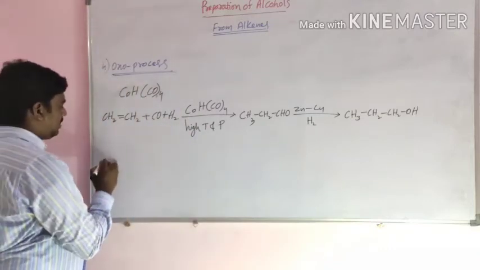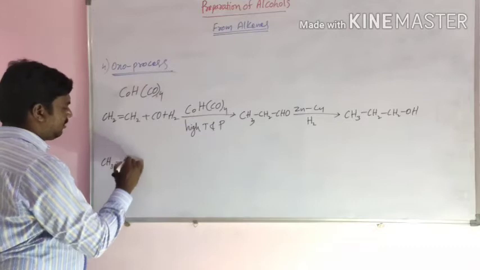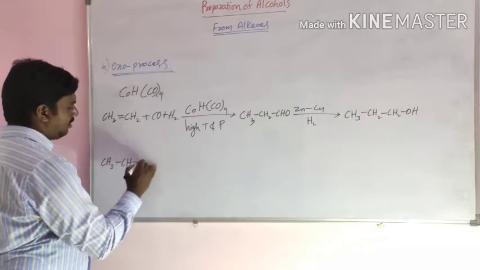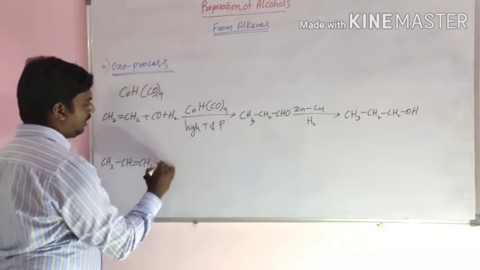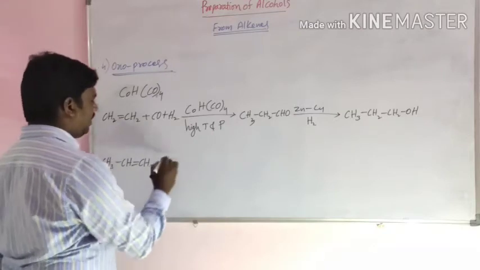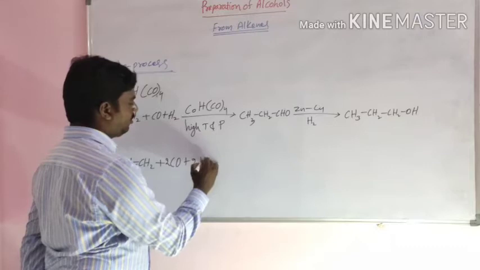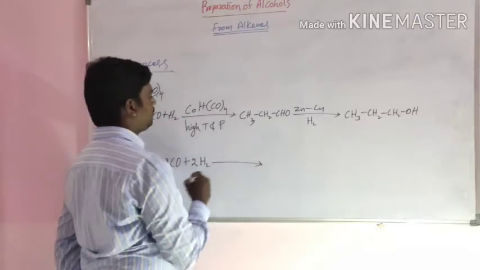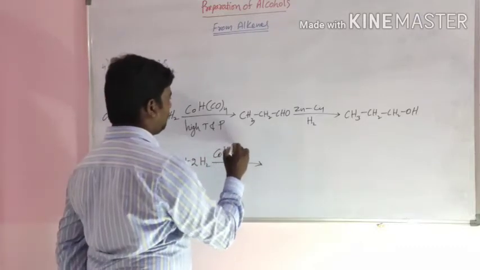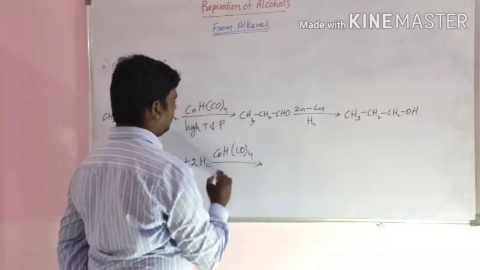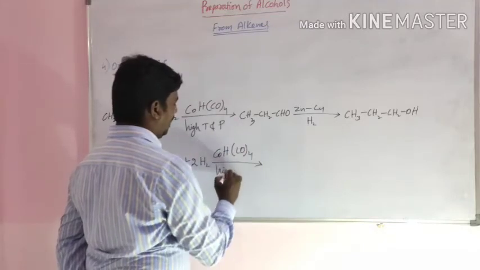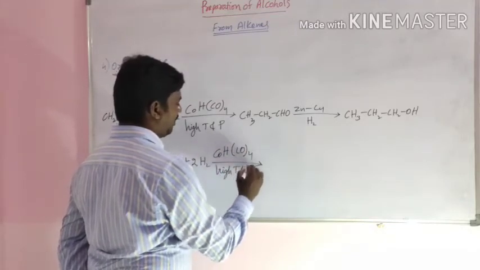Then an unsymmetrical alkene reacts with CO and H2 in the presence of cobalt hydrogen carbonyl at high temperature and pressure.